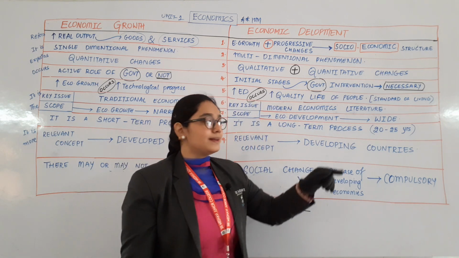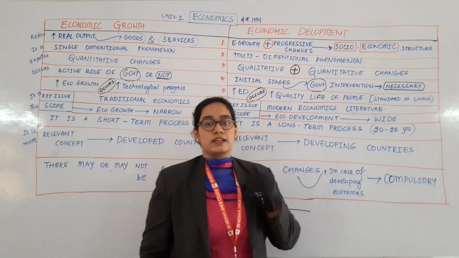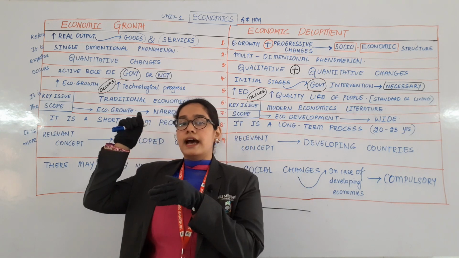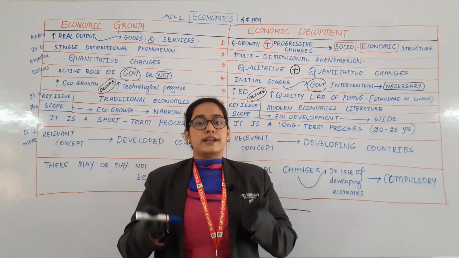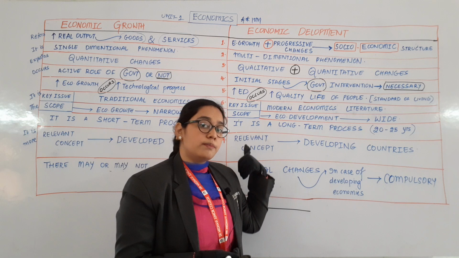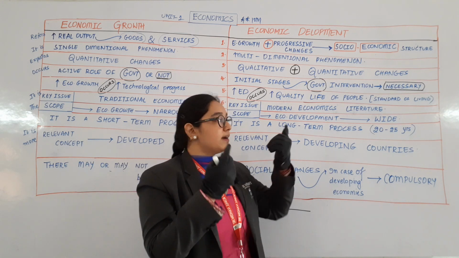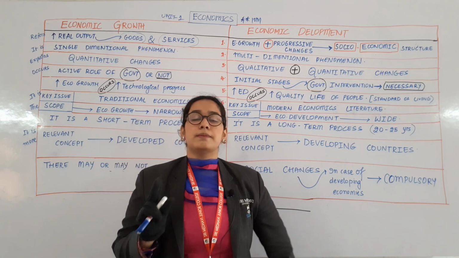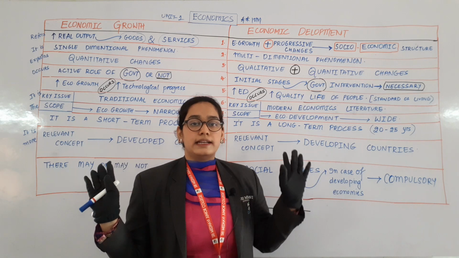Quality of life of people means the standard of living. In the previous class I have explained to you the meaning of standard of living. Very important thing, higher economic growth occurs when technological progress occurs. Higher economic development occurs when there is an improvement in the quality of life of people. Only two words you need to keep in mind. Here technological progress, here quality of life of people.